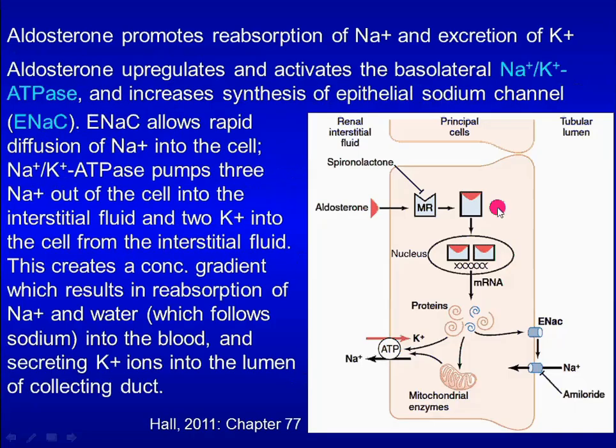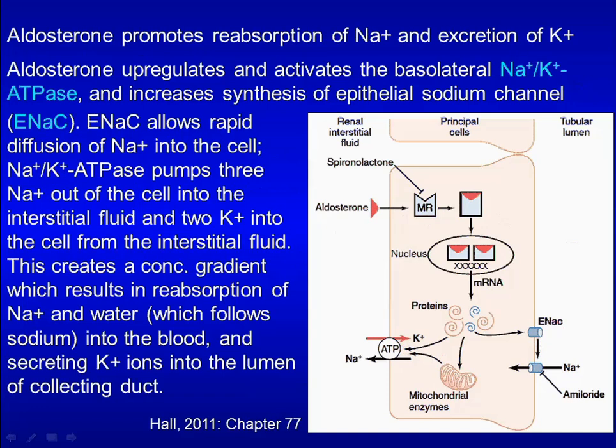This is a principal cell in the collecting duct. This is the interstitial space, and this is the lumen. Aldosterone enters the cell and binds the nuclear receptor. The complex controls transcription of several target genes. Among them, one gene encodes sodium-potassium ATPase. The other one codes for the epithelial sodium channel, or ENaC.